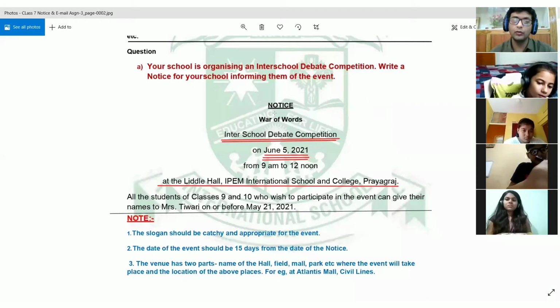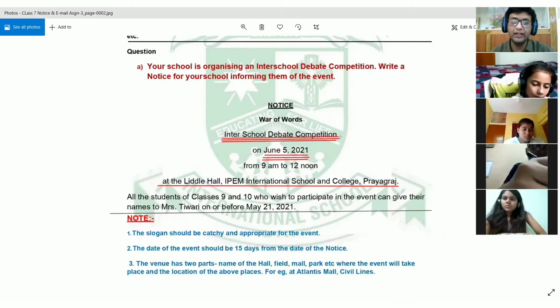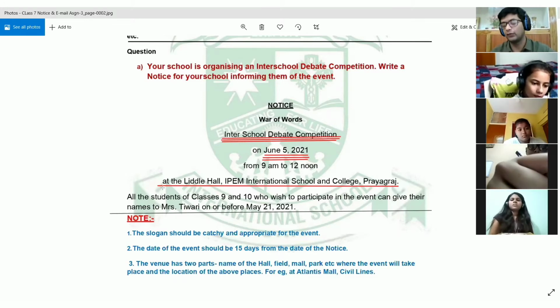So after notice, you are going to leave a line. Then after the name of the event, that is inter-school debate competition, you are going to leave a line. And then after the venue. So you are going to leave a line after three places. Note it down so that you don't get confused.